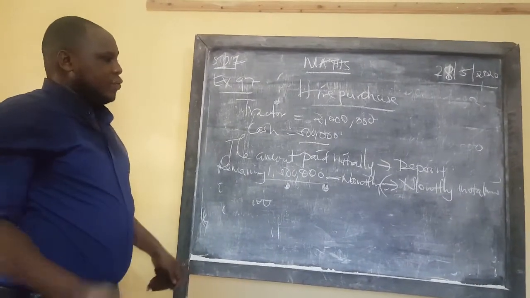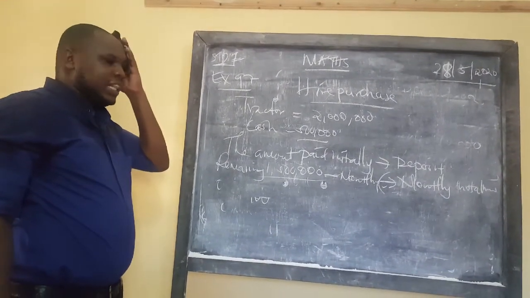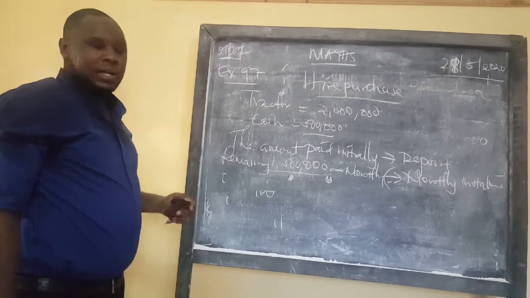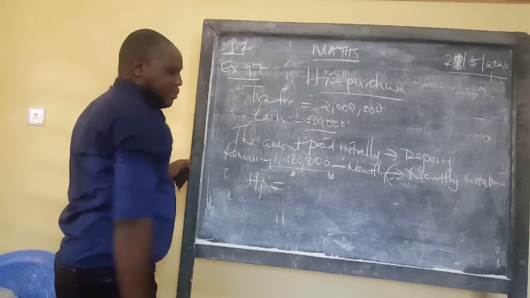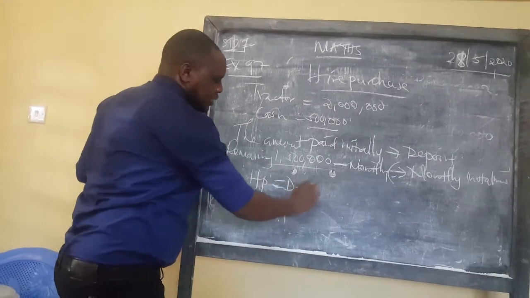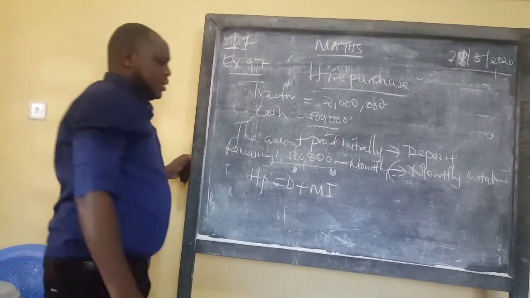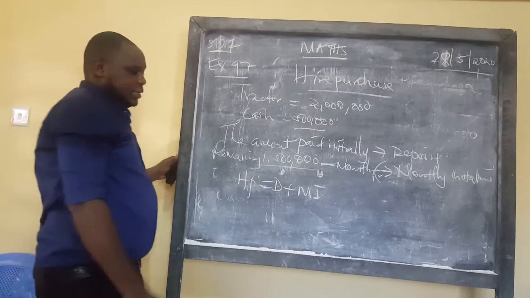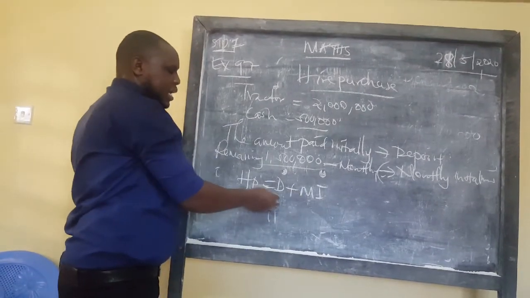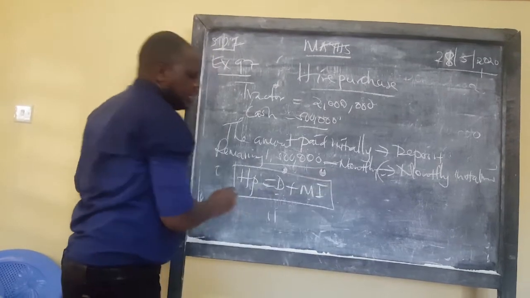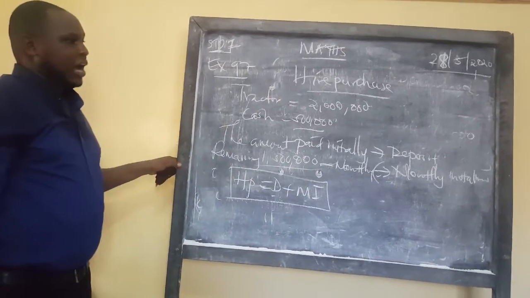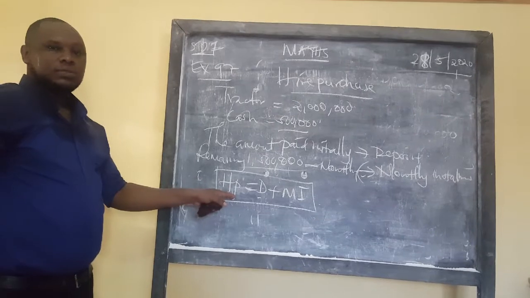So simply, for us to be able to calculate a hire purchase, we have a formula: the hire purchase price is calculated by the deposit plus the monthly installments. I've written MI, which means monthly installments, and D represents deposit. For any question regarding hire purchase, we need to remember this formula.